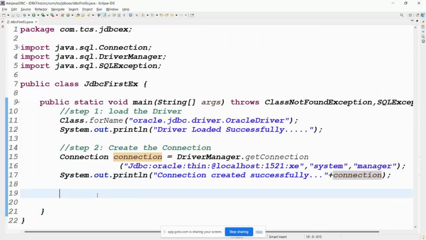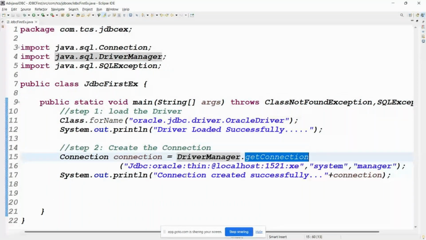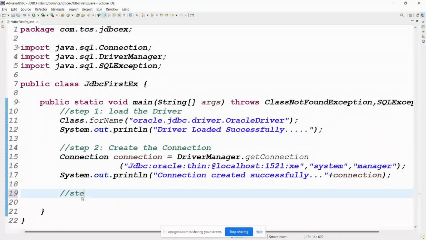Load the driver. When we load the driver, it is automatically registered into the driver manager service. From the driver manager service, we call the get connection method to get the connection. Step 3 we'll do next class. We'll go for step 4 now. Step 4 is what? Close the connection, close the resources.